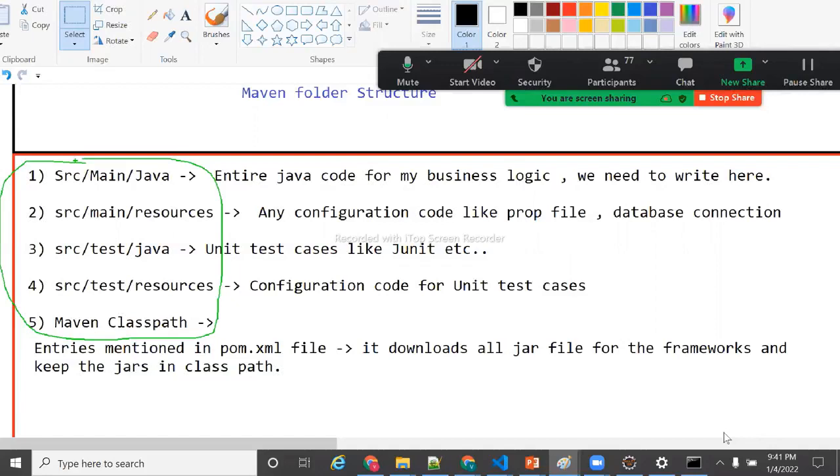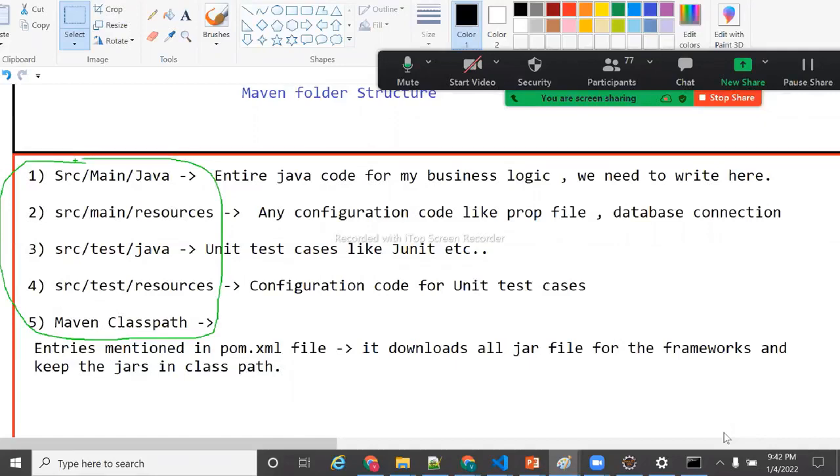So why these many folders? If I want to write my programming logic, business logic, I need to write in src/main/java only. Understand? Any Java code, our business logic, I should write in the src/main/java folder only. Why do we need to write only there? If I write in another folder, what happens?